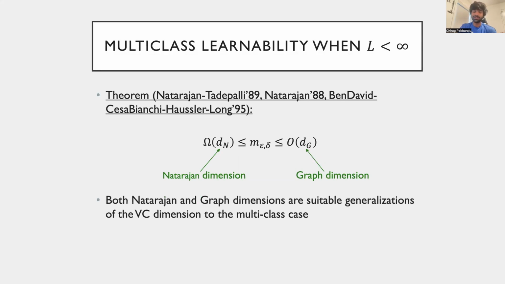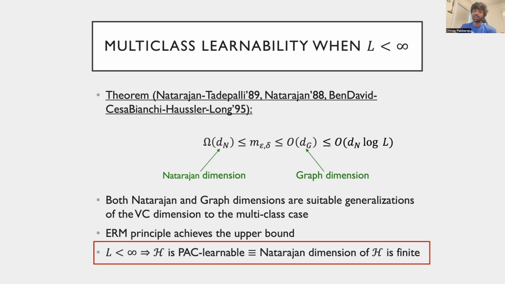is the complexity dimension. In particular, using reductions from the binary setting, it is possible to show that the PAC sample complexity is lower bounded by the Natarajan dimension and upper bounded by the graph dimension when the number of labels is finite. Furthermore, the learning algorithm that achieves this upper bound is yet again the ERM principle. A work by Ben-David, Cesa-Bianchi, Haussler and Long upper bounded the graph dimension in terms of the Natarajan dimension and the number of labels. So this implies that if the number of labels is finite, the Natarajan dimension completely characterizes the PAC learnability of the hypothesis class.